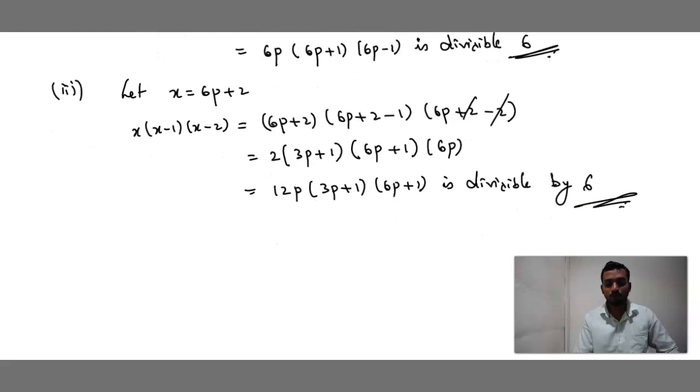Okay. Then 12p into 3p plus 1 into 6p plus 1 is divisible by 6. Thank you. I hope you all have understood these problems.